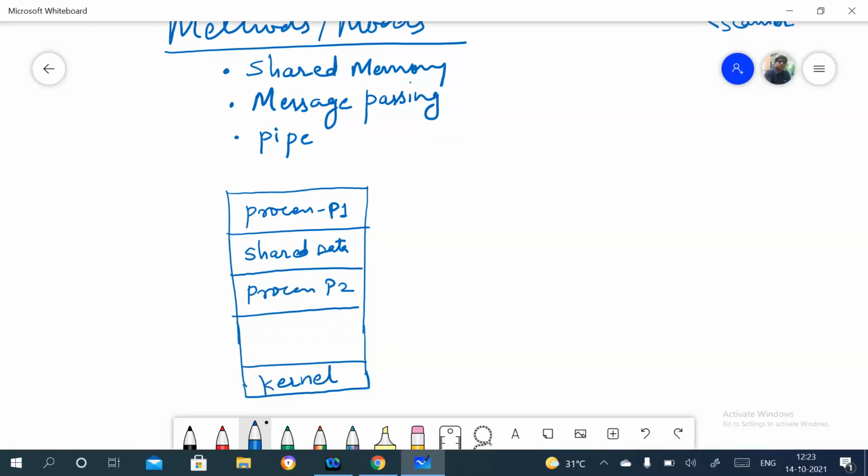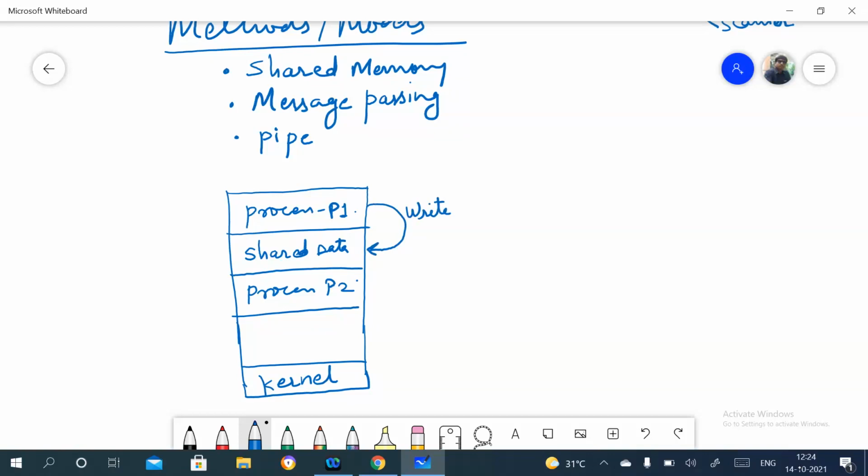Now see, P1 and P2 are two processes, and they are dependent on each other. Maybe they are sharing variables, code, or resources, we don't know what they are sharing, but they have something common. So without the help of P2, P1 will not complete its execution, and without the help of P1, P2 cannot complete its execution. So in the shared memory concept, process P1 can write something into this.